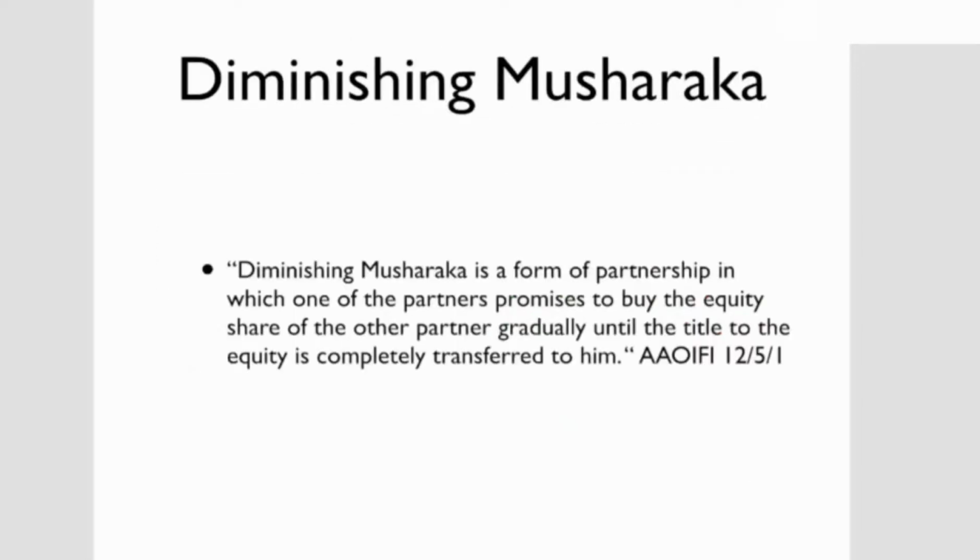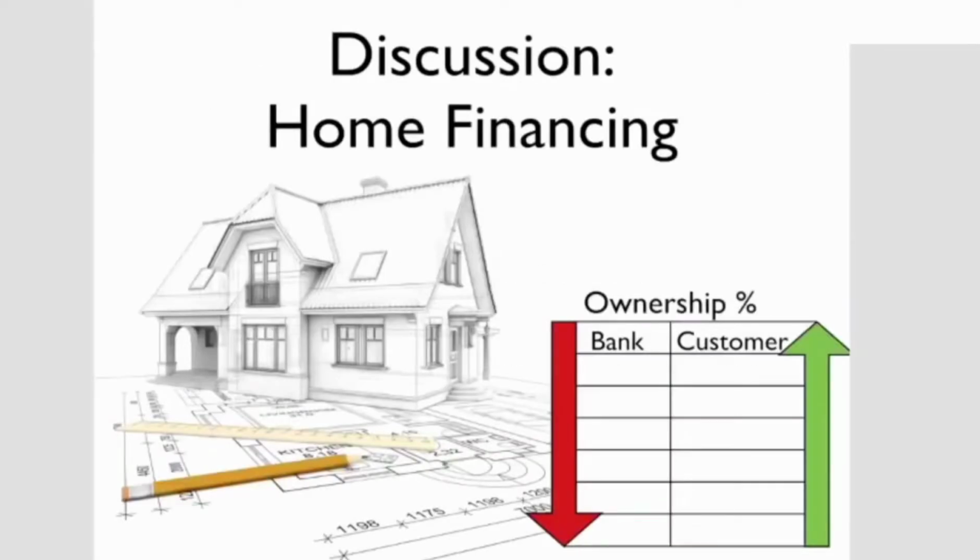Now when it comes to making Musharaka a mode of financing, we understand that we can modify this Musharaka to suit a number of our needs. So we have a diminishing Musharaka, which is a form of partnership as defined by AAOIFI, in which one of the partners promises to buy the equity share of the other partner gradually until the title to the equity is completely transferred to him. So for example, let's say the most common question today is, how do I own a home Islamically?